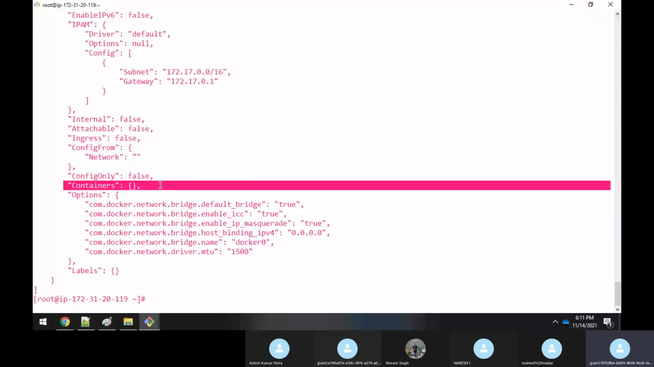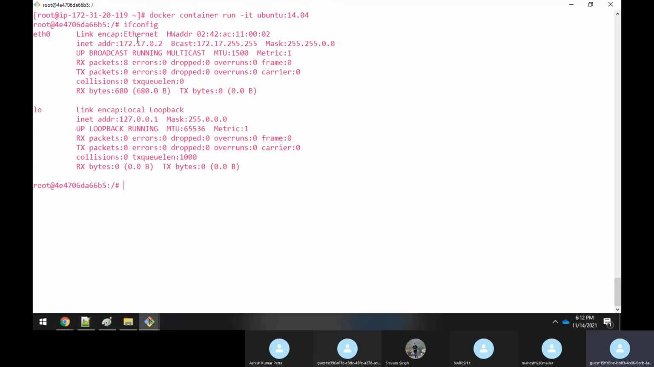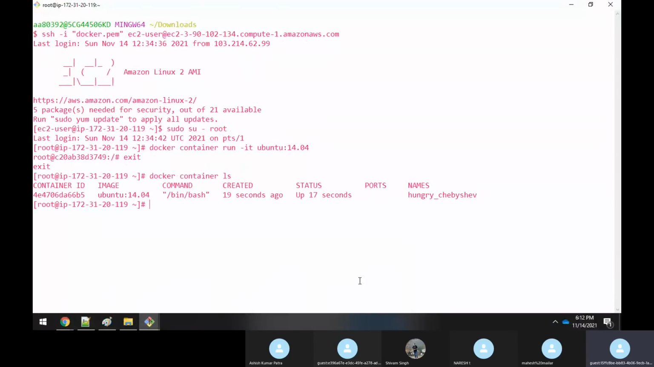Now I'll go to the other terminal and do the same thing: docker container run -it ubuntu:14.04, the same image. Okay, I'm creating a container. What is the IP address of this container? If you execute ifconfig here, it shows 172.17.0.2. It means the next available IP address is provided to this newly running container. I can even run docker container ls here. See, this container is up and running, a new container, and this is the container ID. If I inspect it, it will show the same IP address,